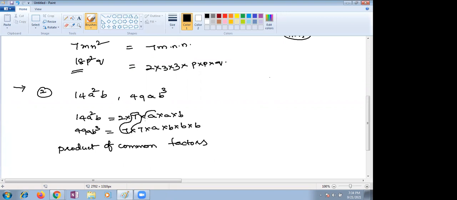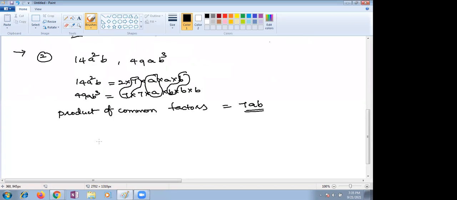Very good. A is common in both. B is common in both. So what is the product? Can we take 7ab as the common product of these two? Yes or no? Yes, ma'am. So by seeing how we are supposed to write, children, first let me show step by step how to find the common factors. Then we will go with another part.